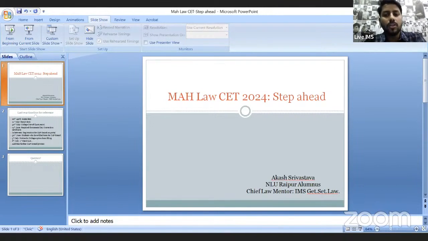When we talk about the timeline, what exactly will be happening in the Maharashtra Law CET process, we know that students preparing for law entrance examinations have already attempted CLAT. Through CLAT, everything was very clear. They predefined at what time you can expect what: when the examination will be happening, when you can expect the results, and what will be happening after the results. But the process is not the same for Maharashtra Law CET. It is not very clear.